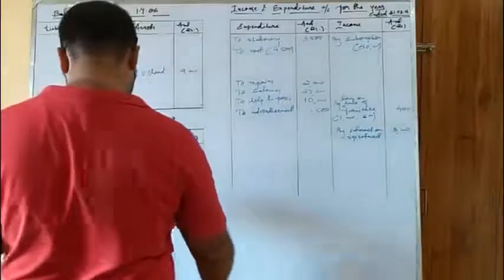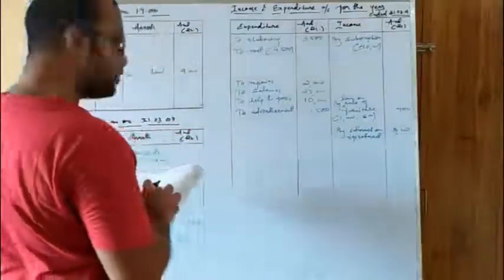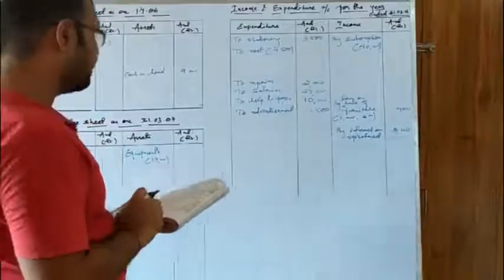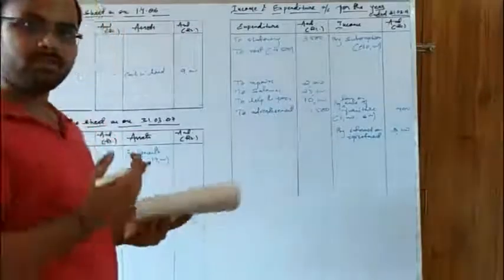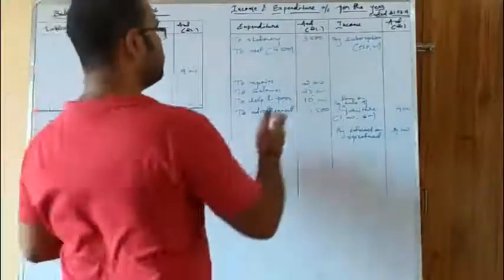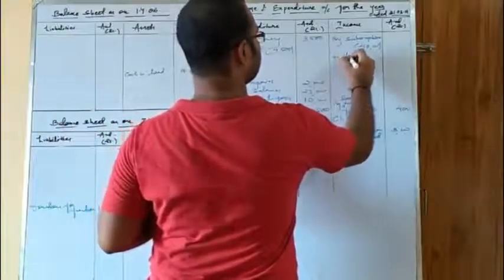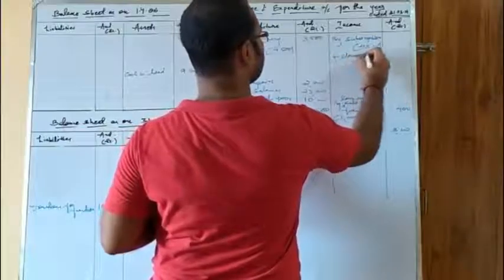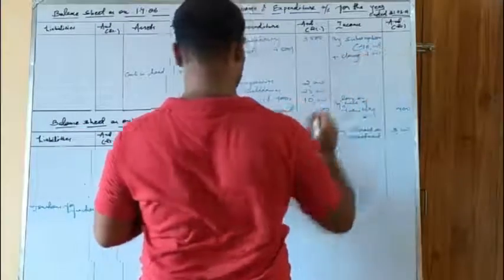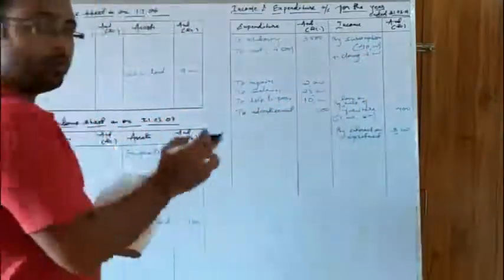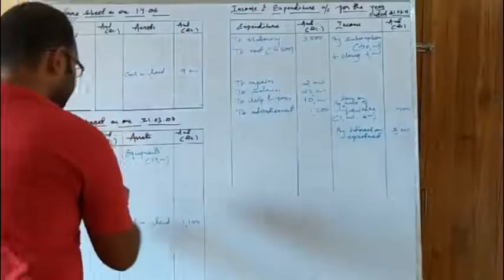So in the question it says subscription for March 2007, which means closing, is 7,000. Closing subscription means it is related to the current year. It will be added up. Add closing 7,000. And the closing subscription will go to the closing balance sheet.